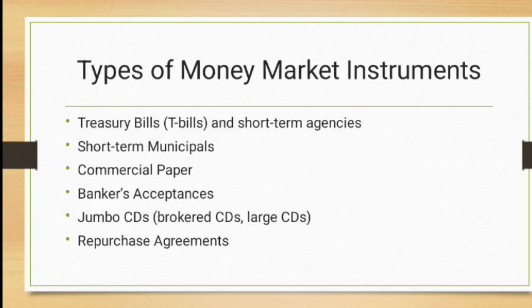Types of money market instruments: treasury bills, short-term agencies, short-term municipal bonds, commercial paper, bankers acceptance, jumbos, certificate of deposit, brokered certificate of deposit, large certificate of deposit, and repurchase agreement. We will discuss each one of them in the next and upcoming slides.